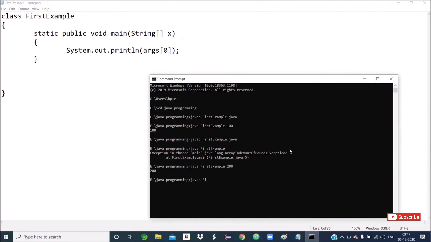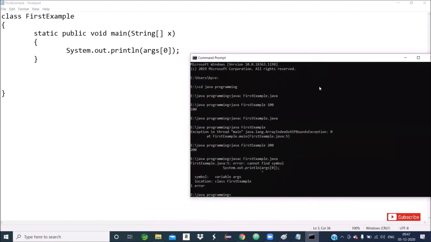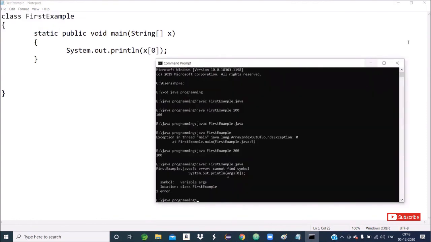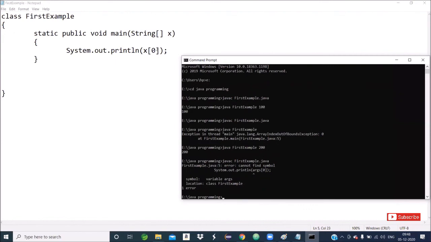Javac FirstExample.java. Here I will write x[0]. Because here I have written x, but in System.out.println I have written args[0], it is mismatching.